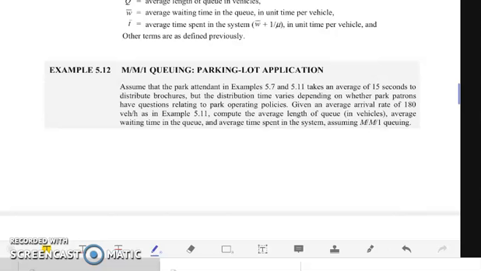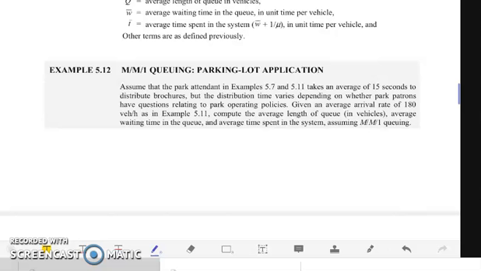So for this one, we have an average arrival rate of 180 vehicles per hour, and the average departure rate is 15 seconds. However, that average departure rate, the 15 seconds distribution time, may vary, depending on the questions that the driver may raise to the park attendant.